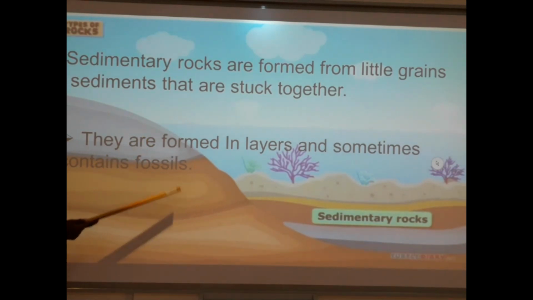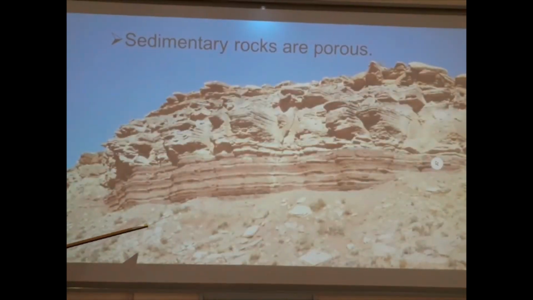And sometimes in some of these sediments we have fossils. Fossils are the remains of dead plants and animals. So some dead plants and animals that are in the sea or ocean are also washed in with these sediments, and then they get stuck together, form layers, and become a rock called sedimentary rock.